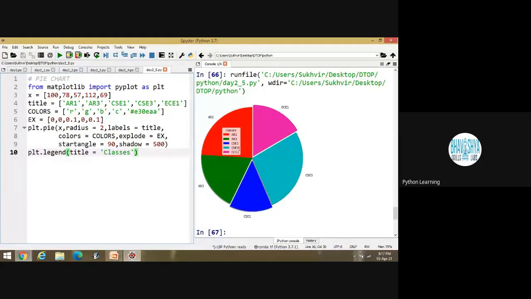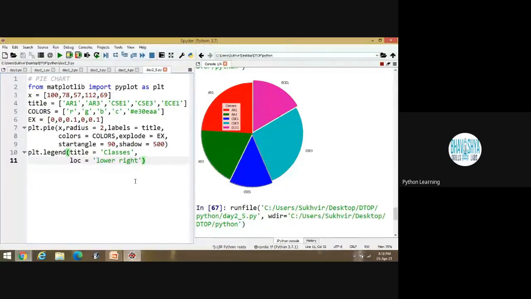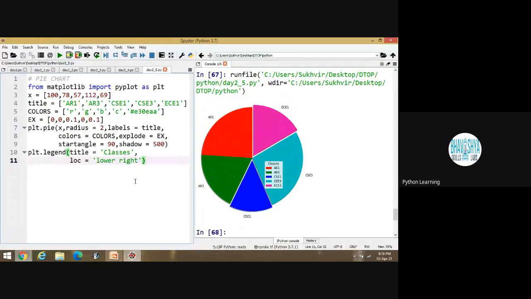Look at this one. This one is one highlighted content. This one is also the additional part, and suppose you have to change the location of this one, then you can write here loc is equal to, suppose I am writing lower right. Then execute this one. You can change the location, and you can place this content outside the box also.